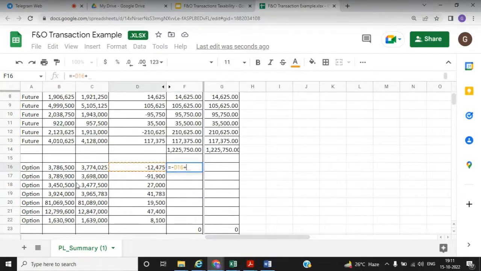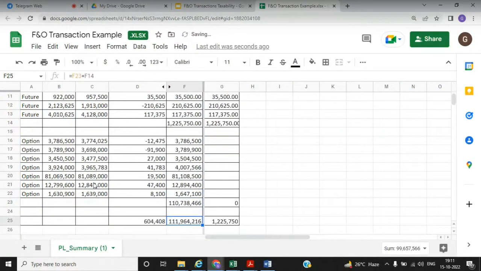This plus sale value need to be added here in the old system. So here from old system, if we see for option the turnover 11 crore 7 lakh 38,466, and total turnover is 11 crore 19 lakh 64,216.